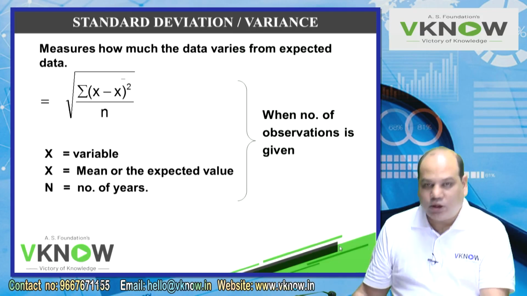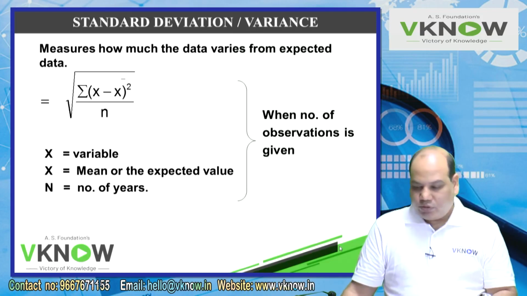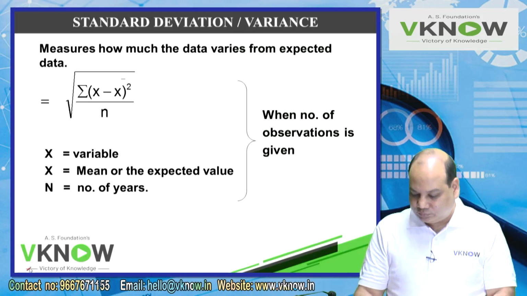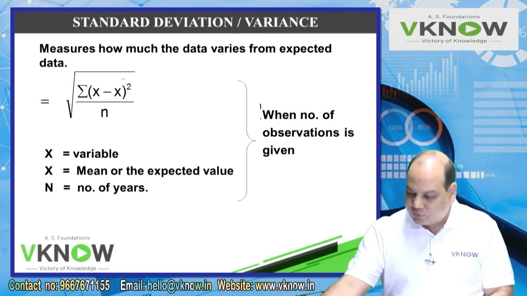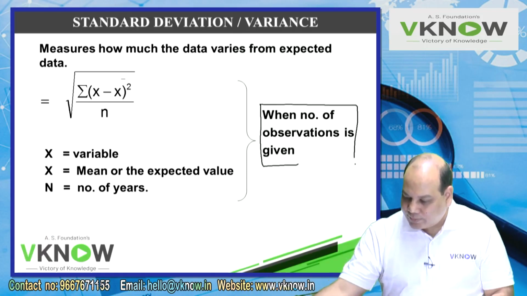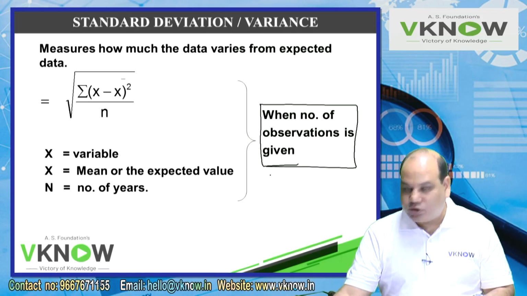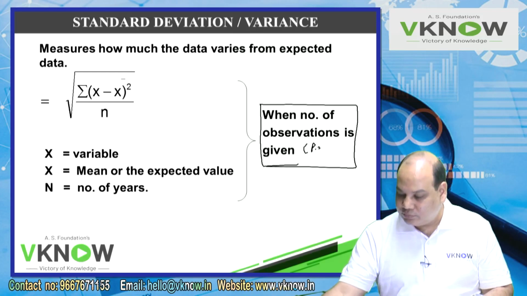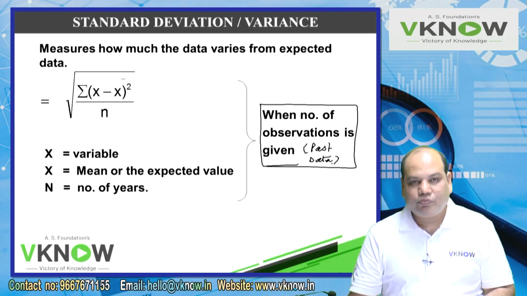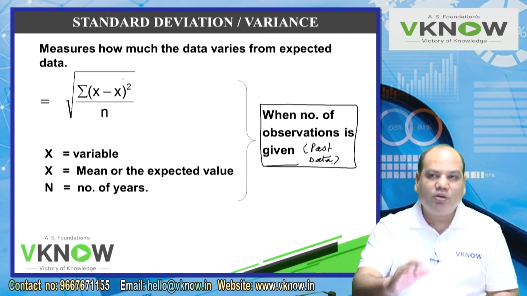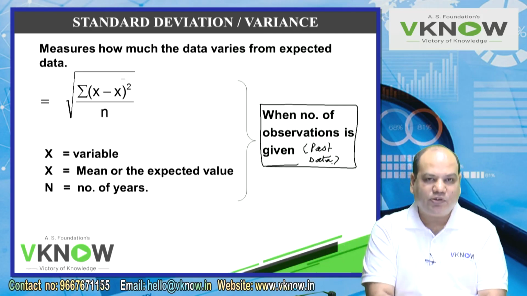What is the formula? There are two formulas I will give you with some logic involved. The first formula is based on when the number of observations is given. What is the meaning of when the number of observations is given? It means the question gives you past, historical data, that is the returns which have already been realized in the past years.